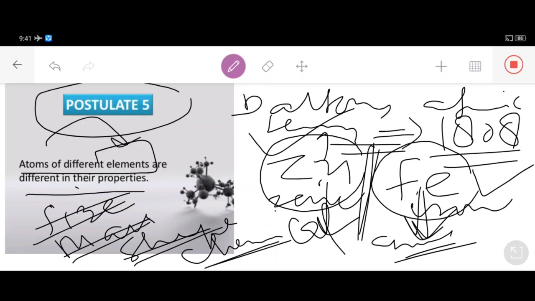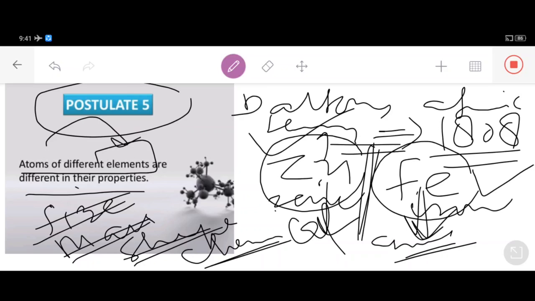That means atoms of zinc will not show the properties of the iron atoms, and the properties of the iron atoms will not show the properties of the zinc atoms. So that's why I told you that they will show different chemical behavior first, and they will show different size, and they will show different mass.